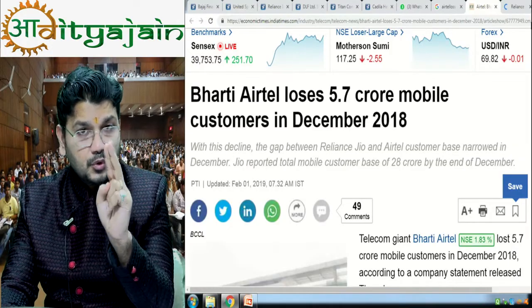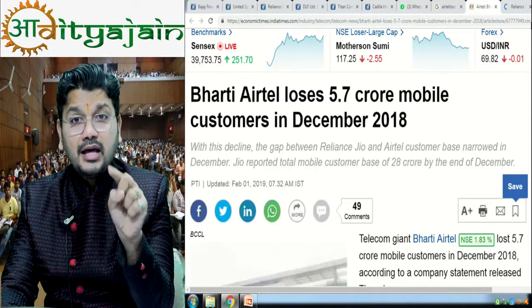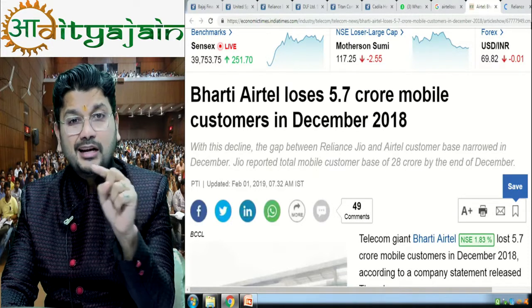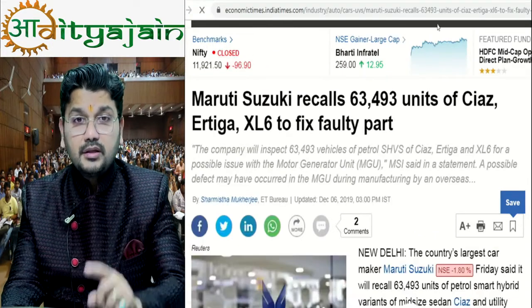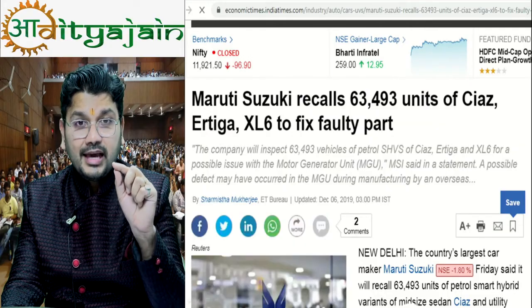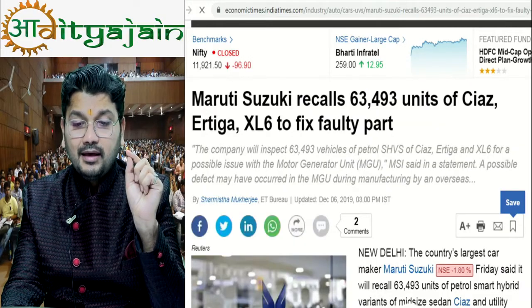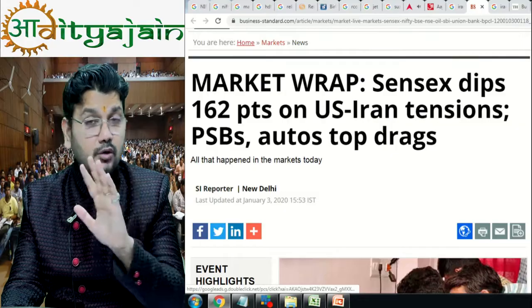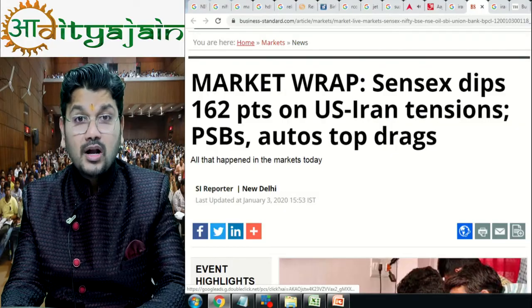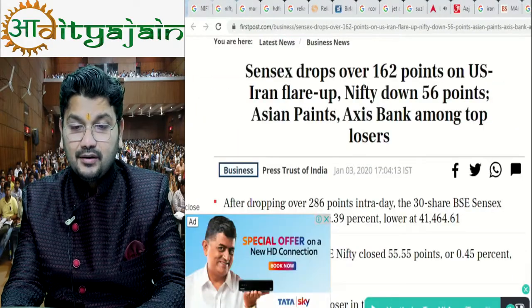Right now I have shown you two examples. This is unsystematic risk; Maruti can control this type of problem. And this is systematic risk. Nobody can control it, no company at least can control it. Fine sir.